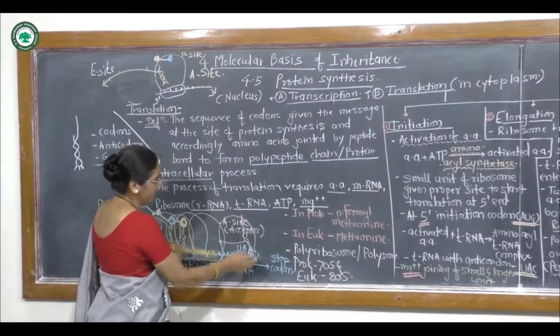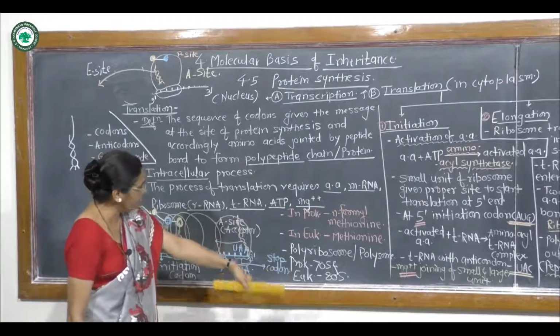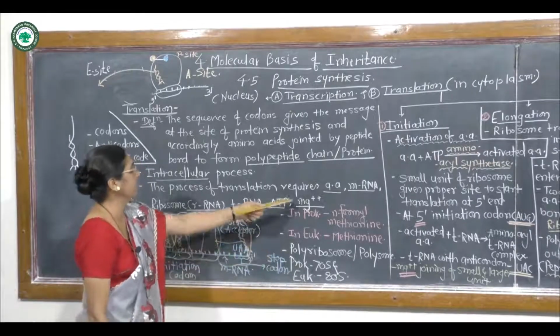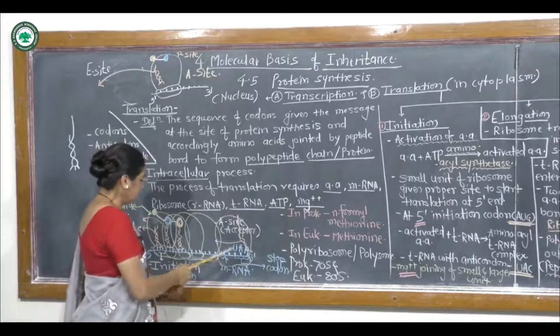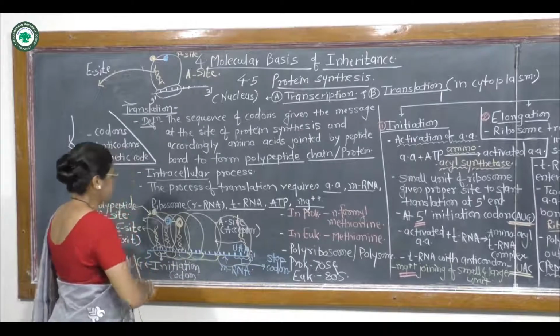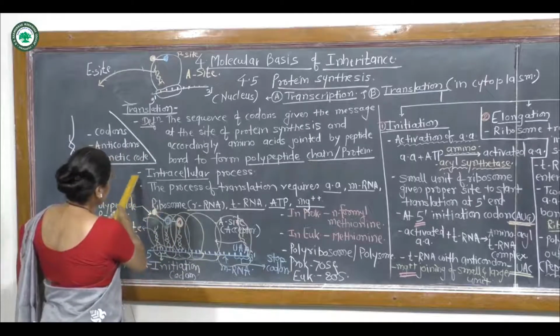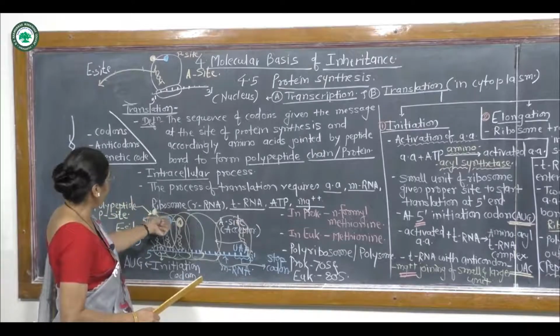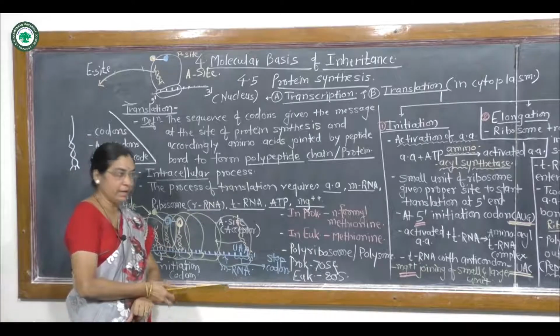The smaller and larger units dissociate from each other, and later get joined again in presence of magnesium ions. Then the mRNA is released, and the polypeptide chain is generated and leaves from the P site. That is the process of termination. I will again repeat it.